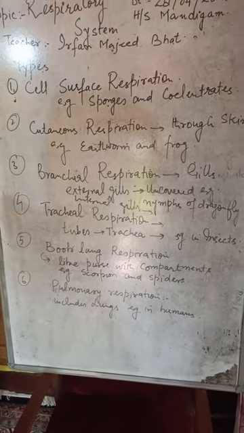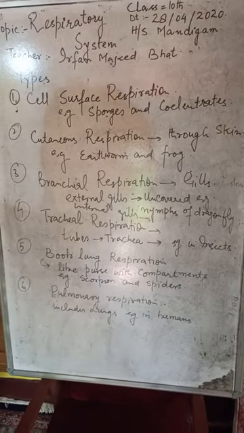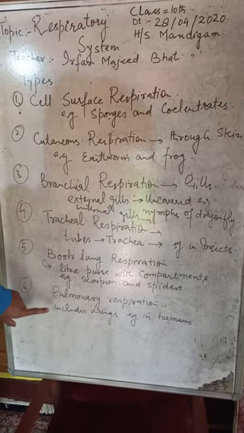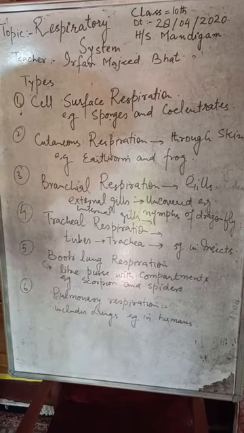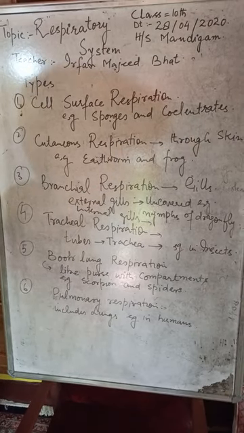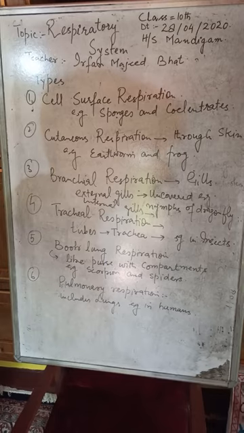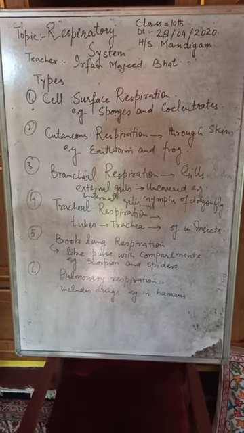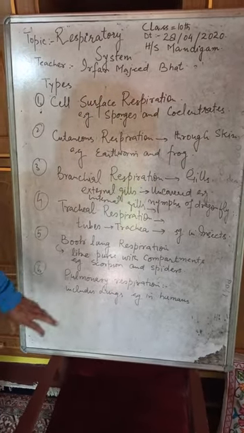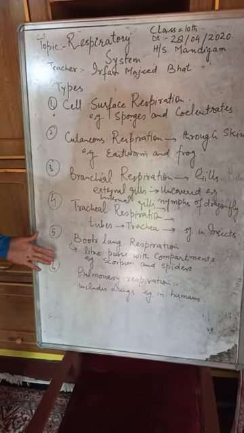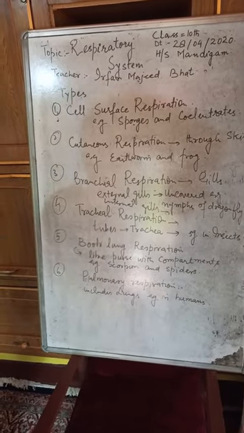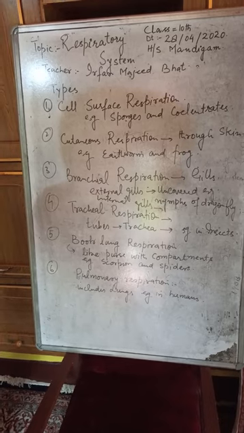And then there is the sixth type of respiration, which is the most important type of respiration, called the pulmonary respiration. In pulmonary respiration, the exchange of gases takes place through the lungs, especially in humans and the higher animals. So we will be concentrating on the pulmonary respiration. This was just the types of respiration on the basis of the exchange of gases, or on the basis of the respiratory surfaces involved.